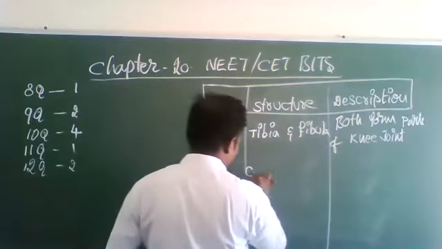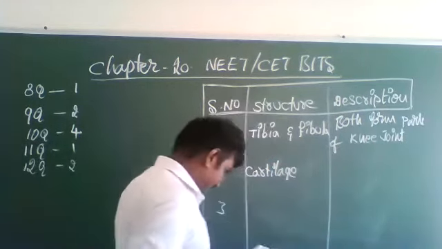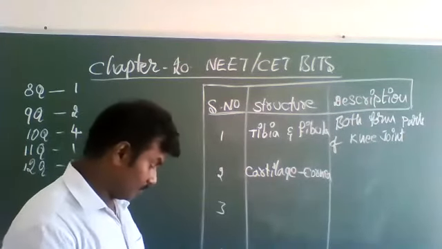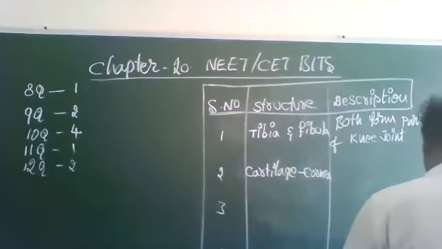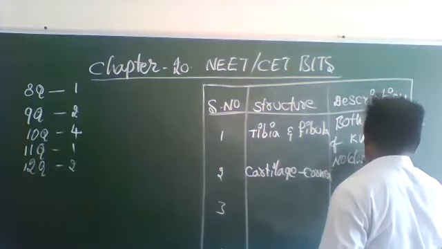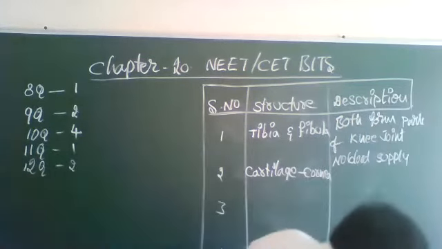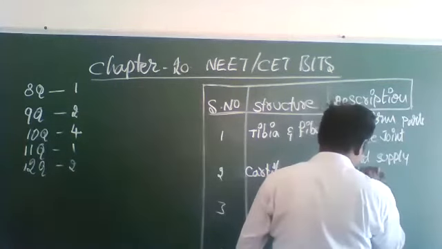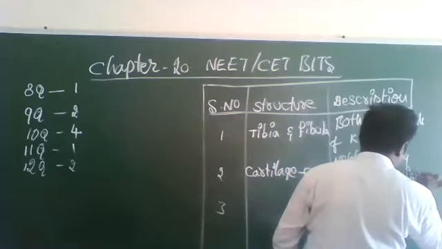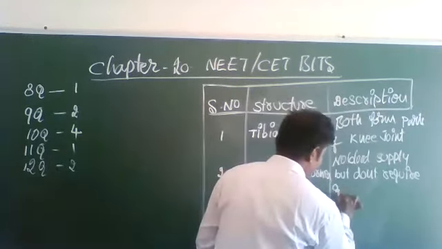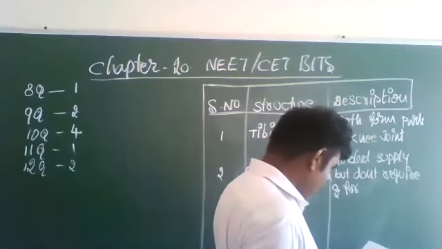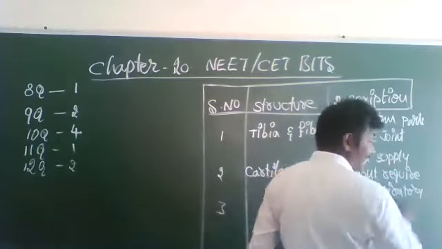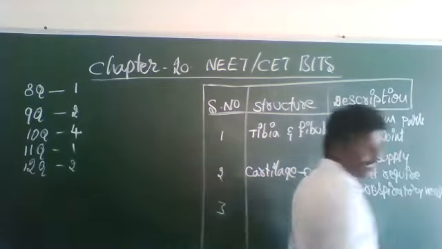Next, cartilage and cornea. No blood supply, but don't require oxygen for respiratory need.